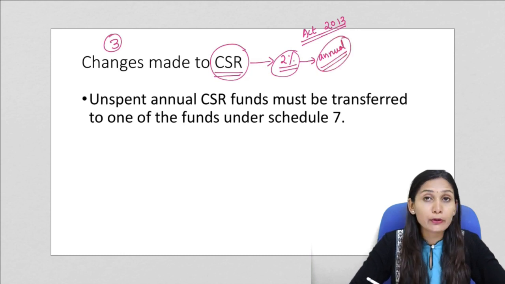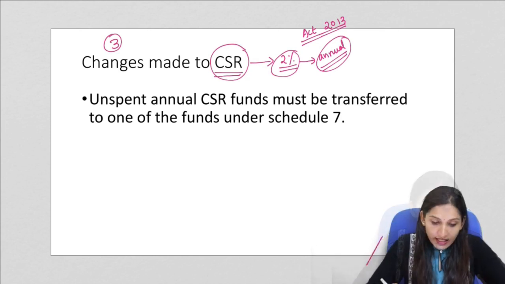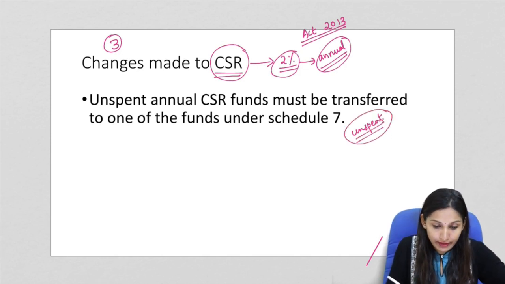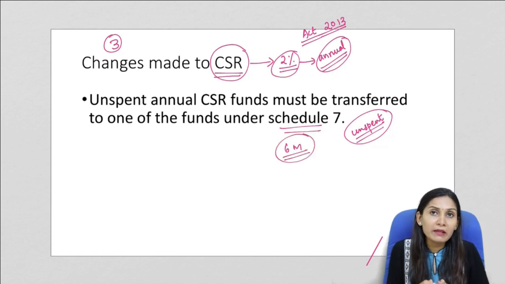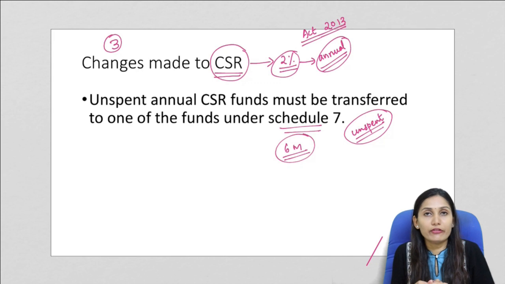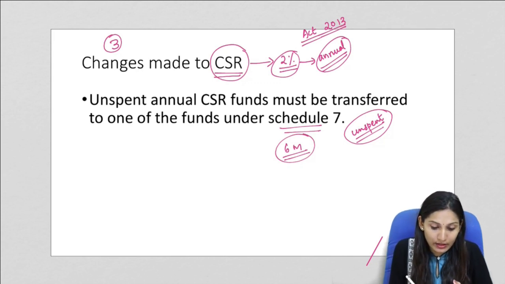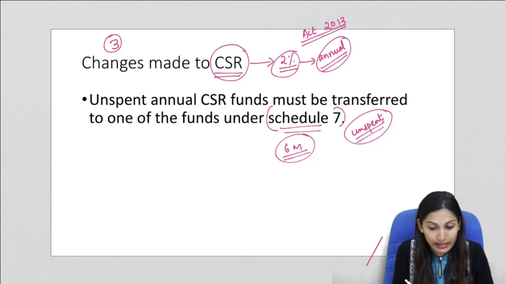Now the change is that any unspent amount, that is the money that is not utilized under the corporate social responsibility fund, must be transferred to one of the funds under Schedule 7 within 6 months of the financial year. So if any money from the CSR fund is unutilized, then it has to be transferred to the funds under Schedule 7, and that too within 6 months of the financial year.